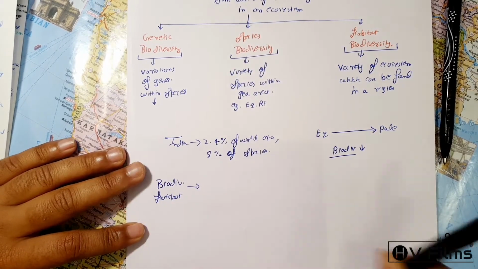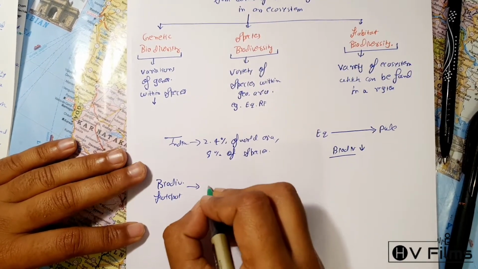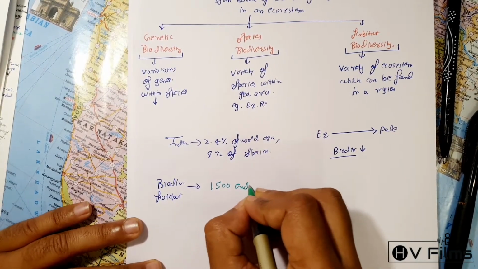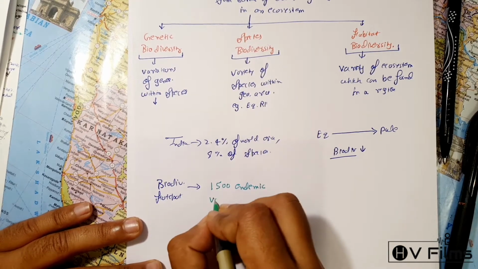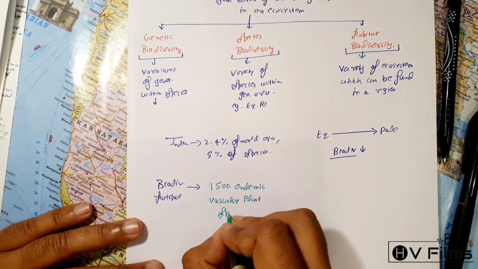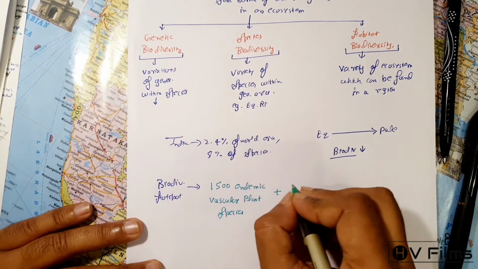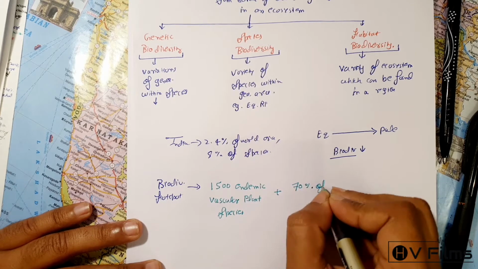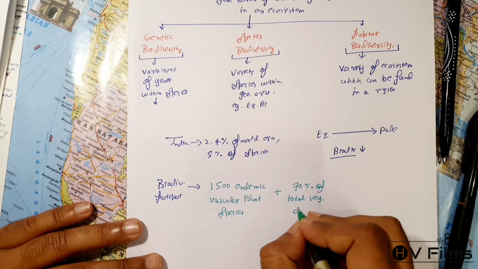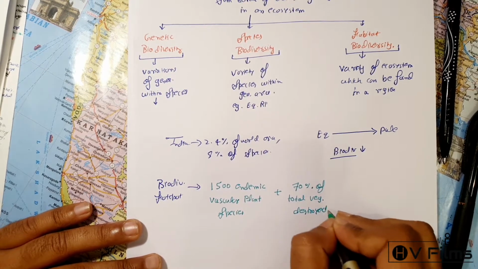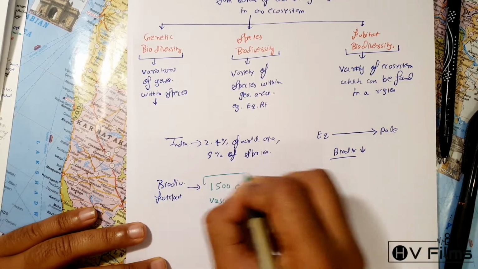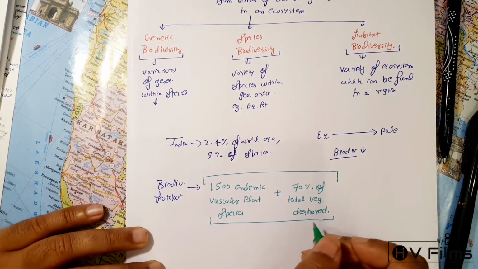These are the regions which should have at least 1500 endemic vascular plant species available, plus 70% of the total vegetation destroyed. If such conditions are met, then that place is what we call a biodiversity hotspot.